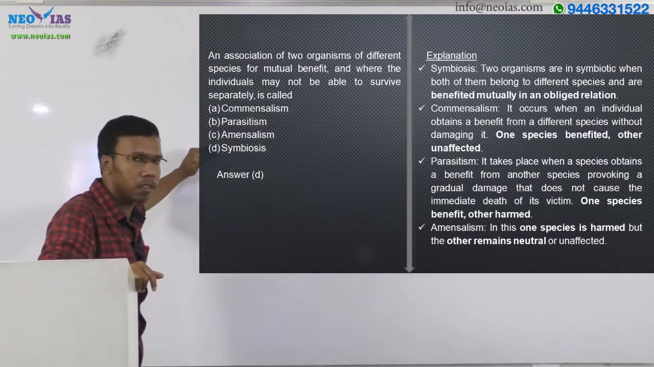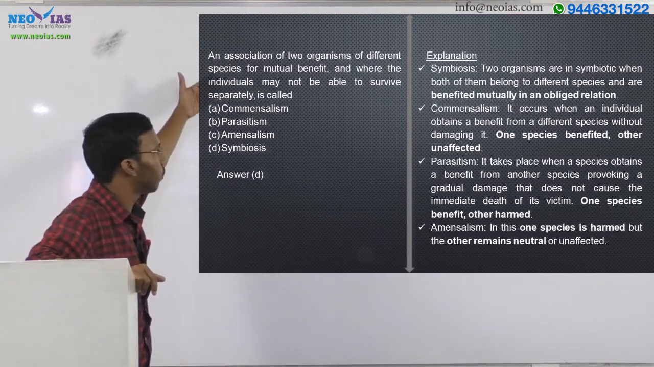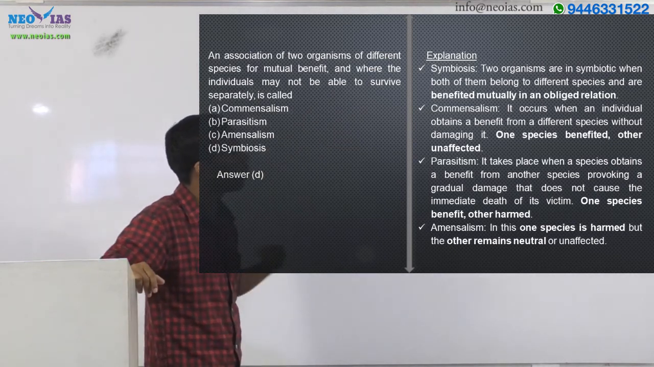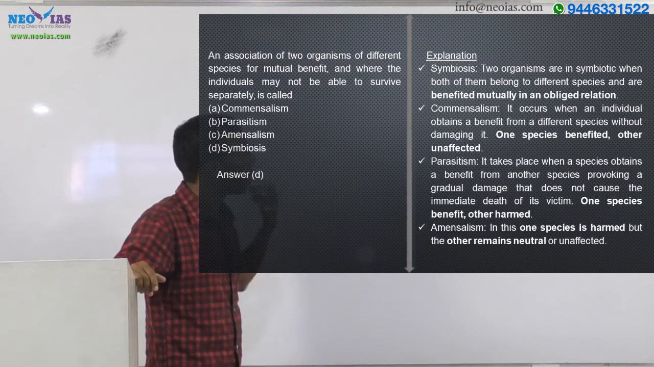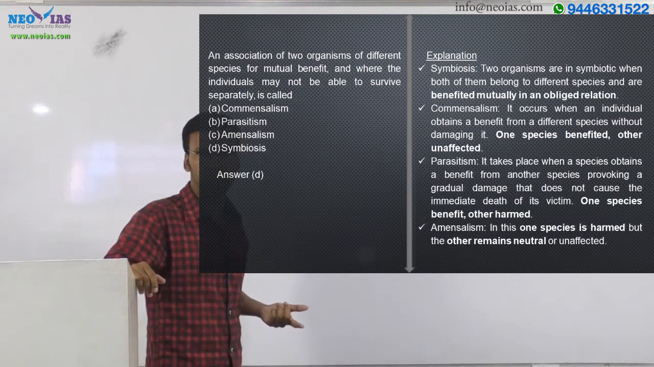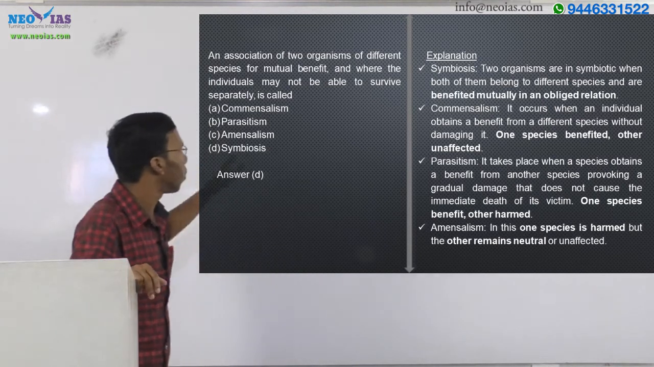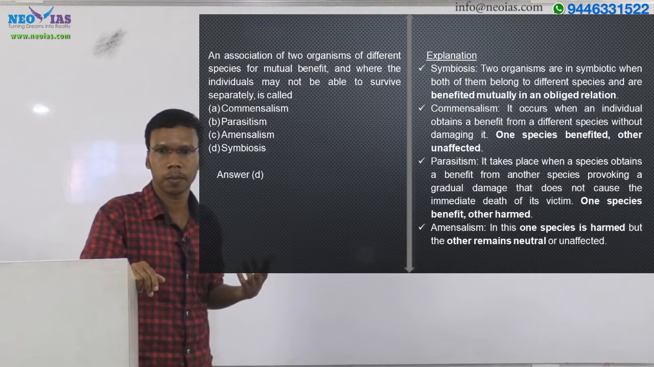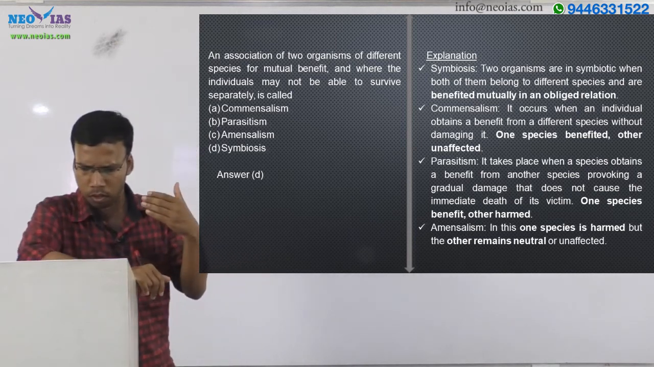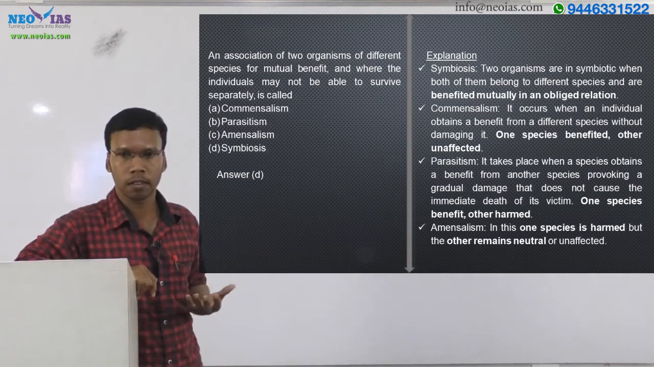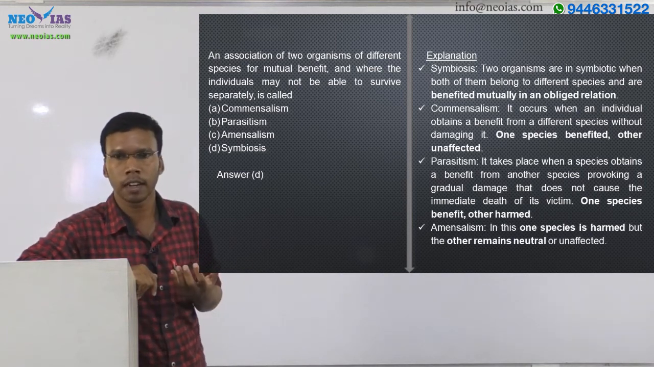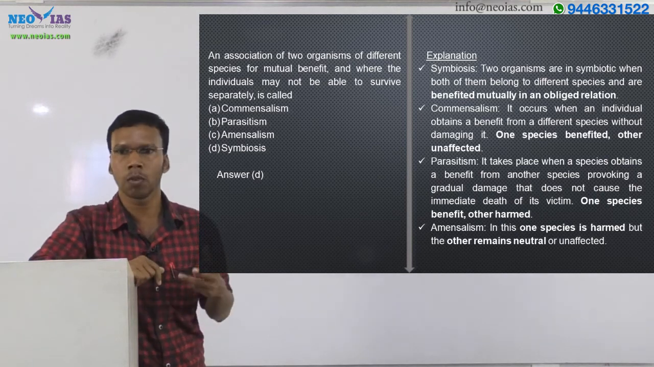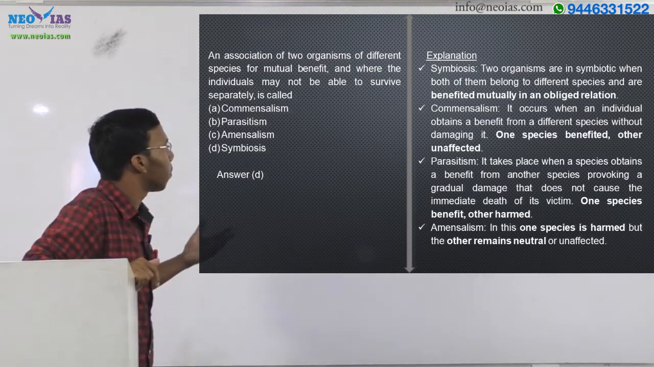Then the last one, symbiosis. So symbiosis is the answer. Two organisms are symbiotic when both of them belong to different species and are mutually benefited in an obligate relationship. That means without one species, the other species cannot live. So that's the thing called symbiosis. For example, corals have algae, right? The animal polyp is there, then algae is there. Without both of them they cannot survive, right? So that's an example of symbiosis.